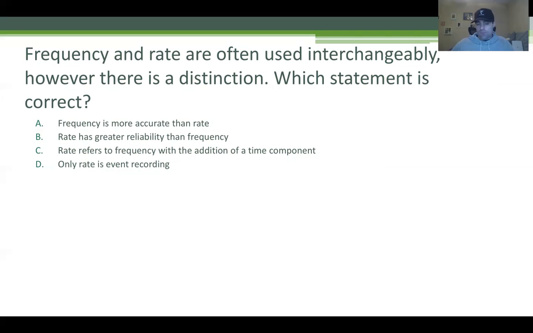To get rate, you would just add a time component. So 5 hand raises per hour. That hour makes it rate. So C is correct. D, only rate is event recording. Again, no. So C, rate refers to frequency with the addition of a time component. Rate equals frequency over time.